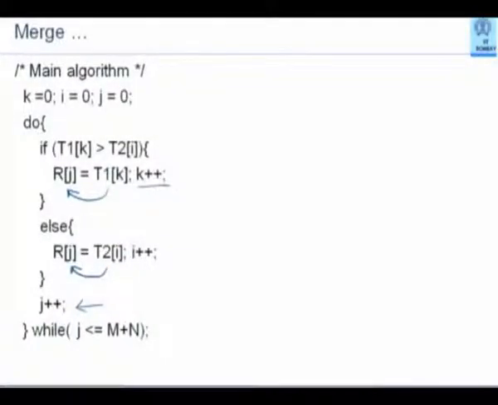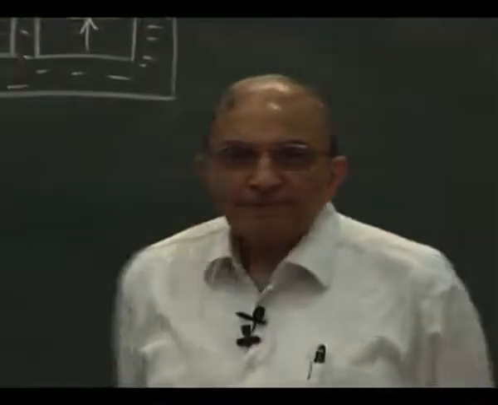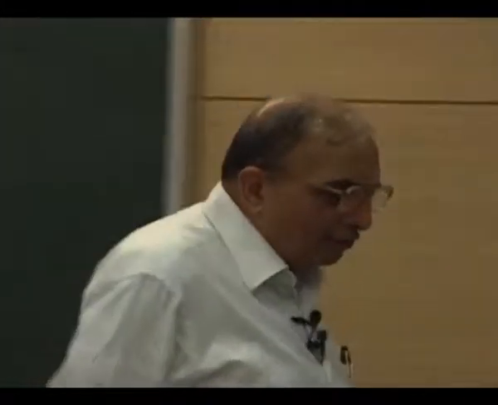Is this correct? The final condition. I claim that the result array will have an extra value. Yes or no? And if yes, what will be that value?